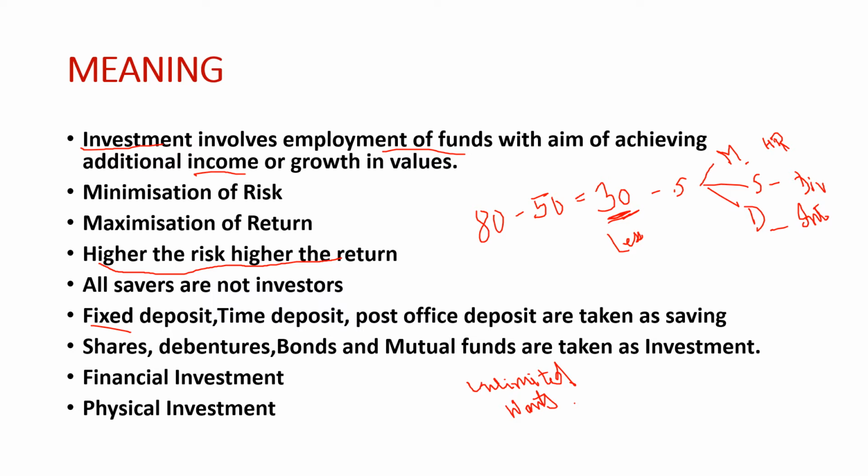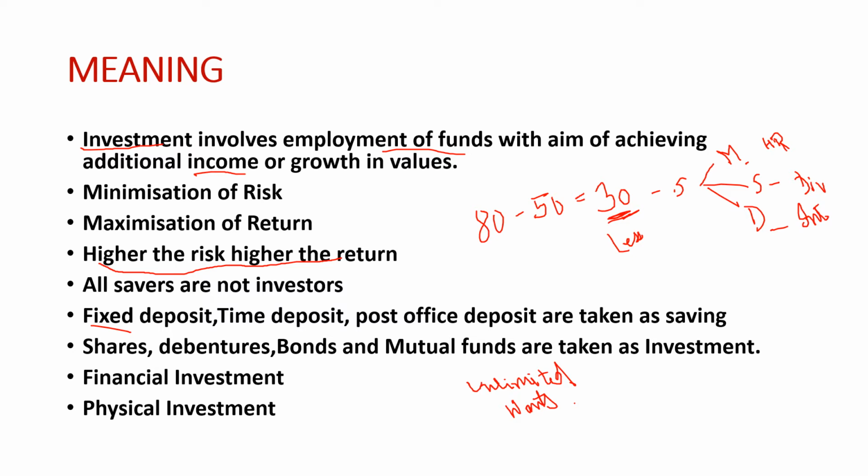Also, some investments possess liquidity, like equity shares. Equity shares of companies listed on the stock exchange can easily be marketed. How? Through the stock exchange we can buy and sell them. So we can say these investments also possess liquidity. These are the characteristics of investments: higher risk, higher return, and also some liquidity. While saving involves less risk and less return.